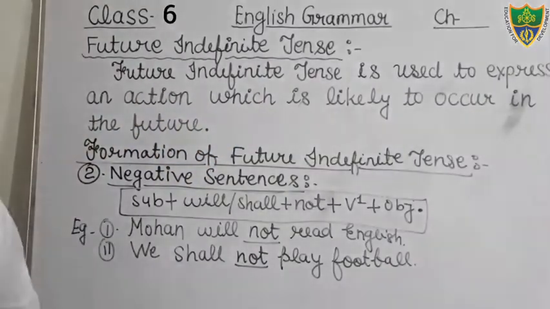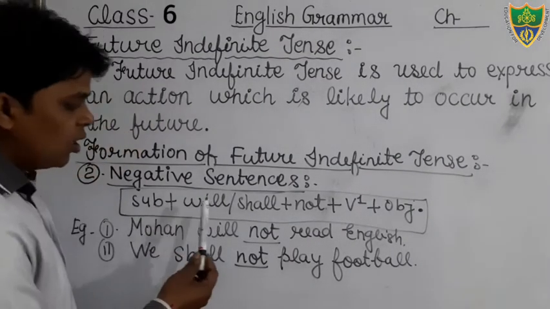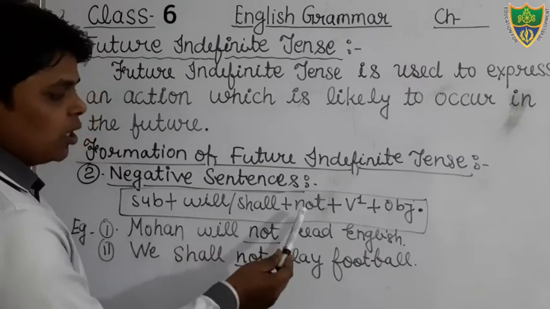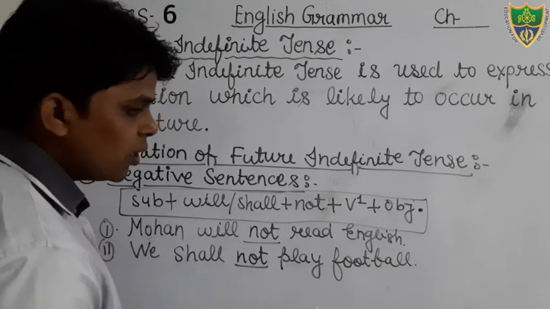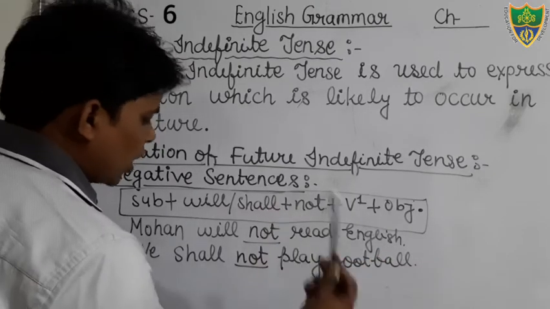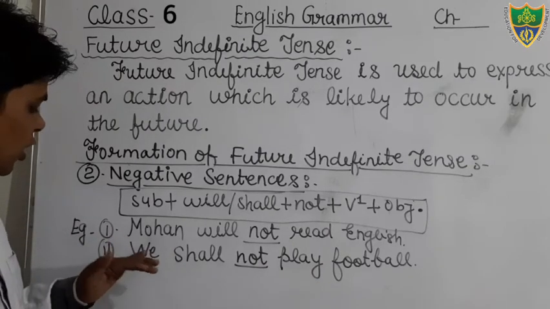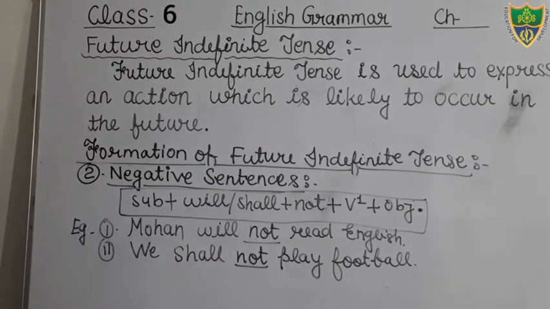Okay, students, this is the structure of negative sentence. You can see subject will be there, helping verb will or shall according to the subject, then negative word, then first form of the verb, then object or complement given in the sentence. At the end of the sentence, we will use the full stop. We can see here examples: Mohan will not read English. We shall not play football.